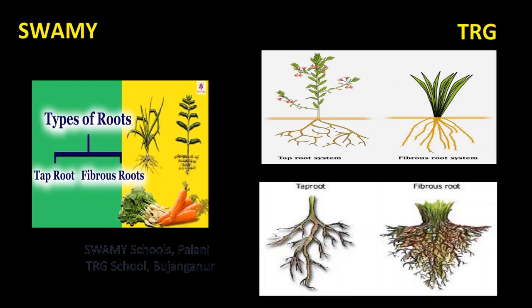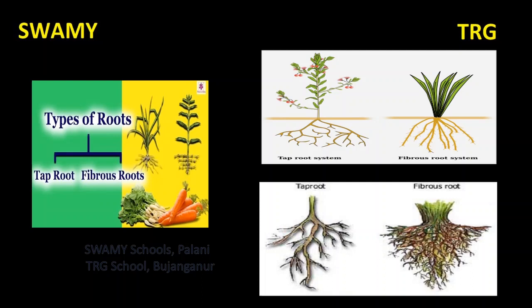It has a large main central root and have many small roots branching out. In taproot, they have limited number of side branching roots. We cannot pull the plant easily from the soil because it fixes the plant tightly to the soil.